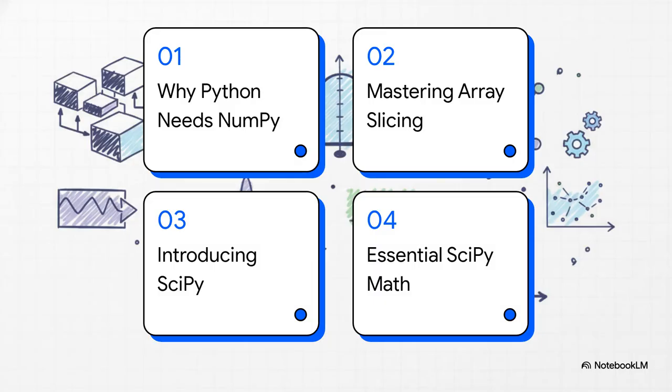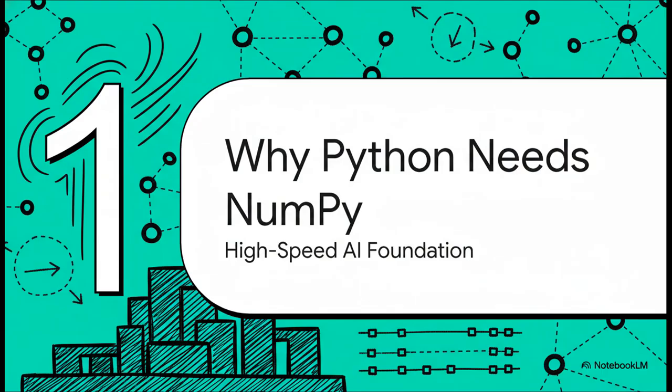So here's our game plan. First, we'll cover why Python absolutely needs NumPy for any serious AI work. Then, and this is the big one, we're going to dedicate some real quality time to mastering array slicing. I know this is a tough spot for a lot of you, but we're going to make it click. After that, we'll meet NumPy's powerful sibling, SciPy, and we'll wrap up by zeroing in on the essential math concepts from SciPy that are pretty much guaranteed to be on your exam. This is our roadmap from "I'm lost" to "I got this." Okay, let's dive right in.